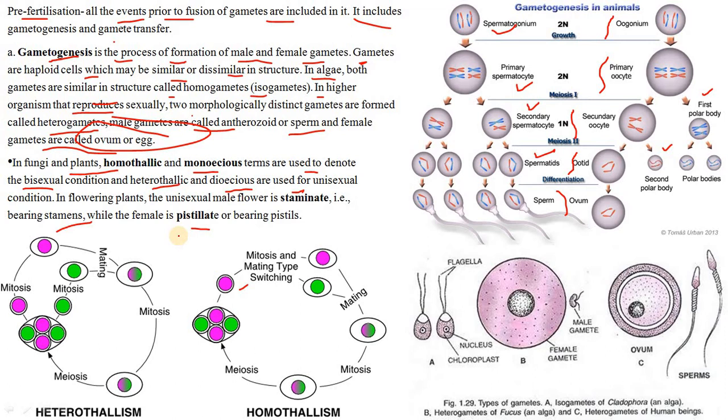And the cell division during gamete formation occurs. The gametes in all heterogametic species are of two types, namely the male and the female. The gametes are always haploid irrespective of the parent's ploidy. The gametes are produced by the haploid parent by mitotic division. The gametes are produced by the diploid parent by meiotic division. In diploid organisms, the specialized cells called meiocytes undergo meiosis to produce the haploid gametes.